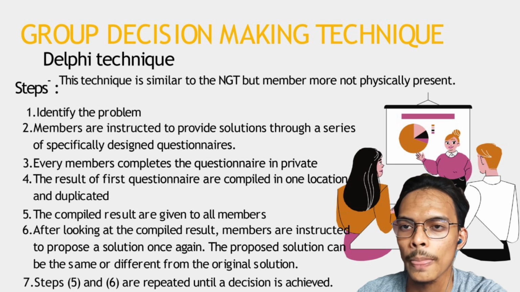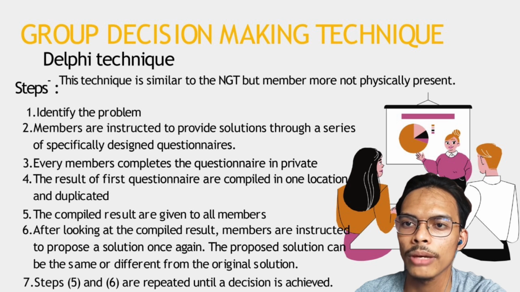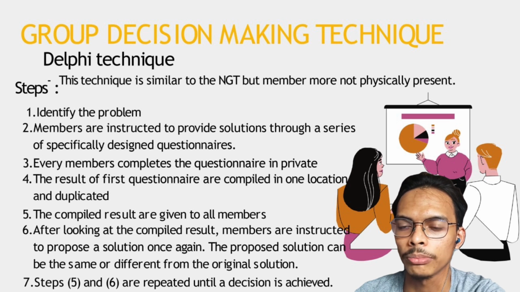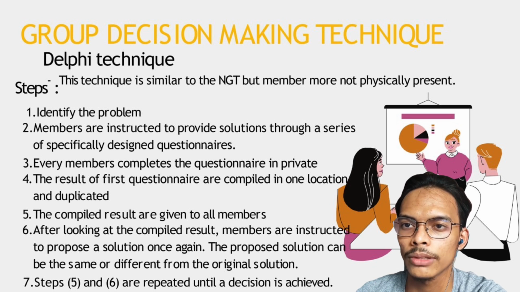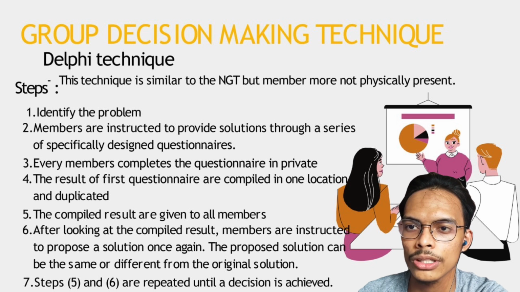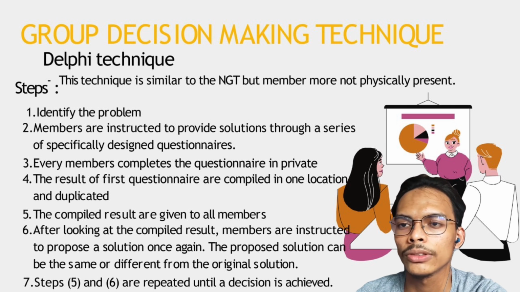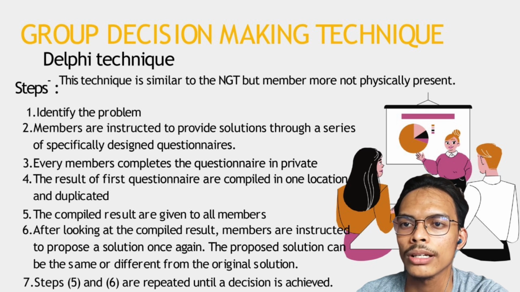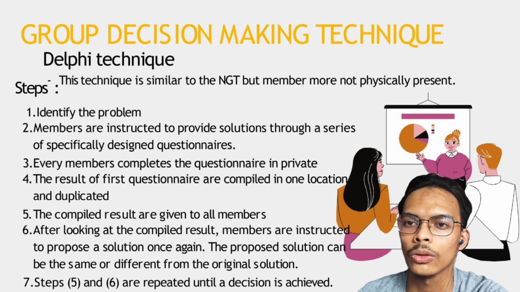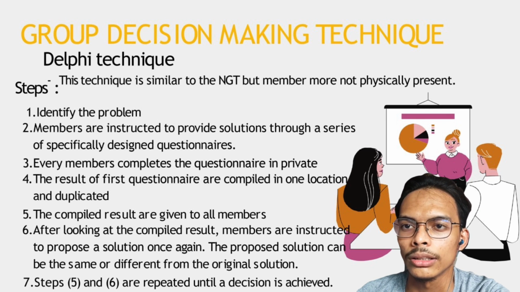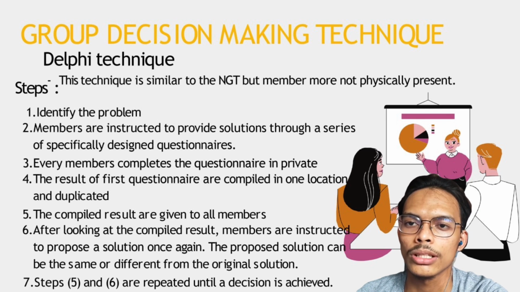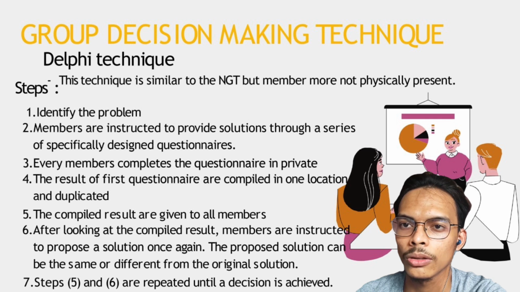The third step is every member completes the questionnaire in private. The fourth step is the results of the first questionnaire are compiled in one location and duplicated. The fifth step is the compiled results are given to all members for a review. In the sixth step, the members are instructed to propose a solution once again. The proposed solution can be the same or different from the original solution.